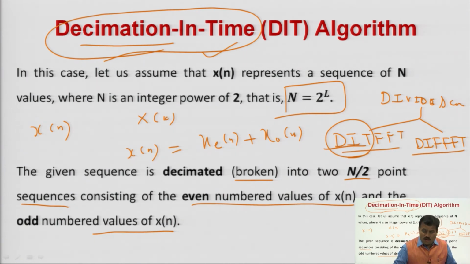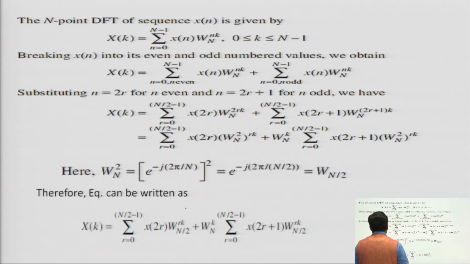Now, if you want to decimate, you want to break your signal into two equal halves. So, you have to break that sequence into even and odd number sequences. Now, you can take the mathematical derivation here.